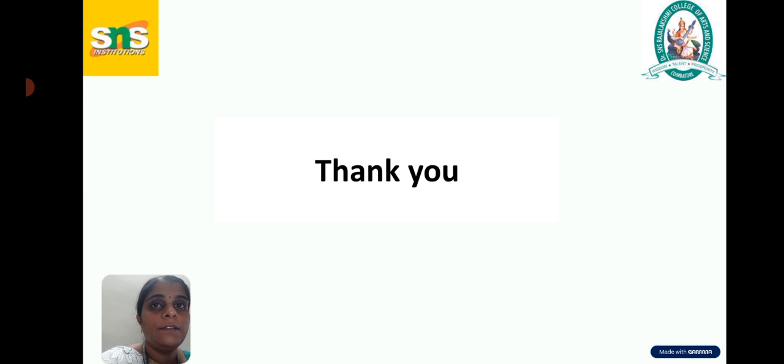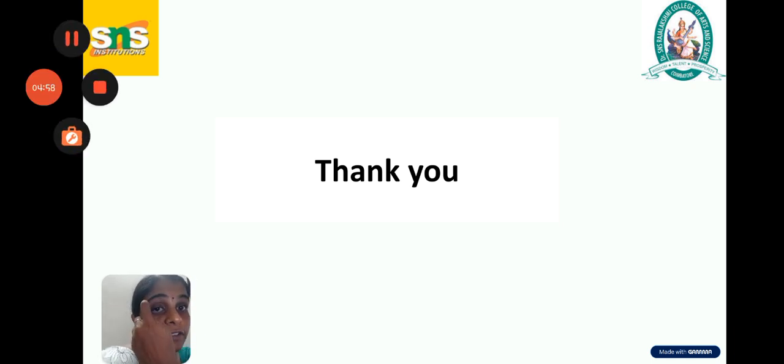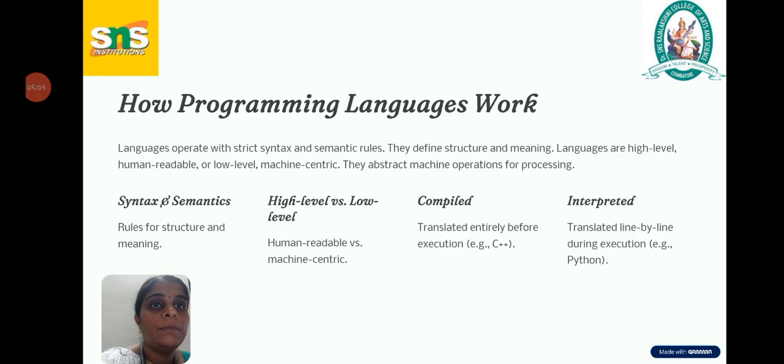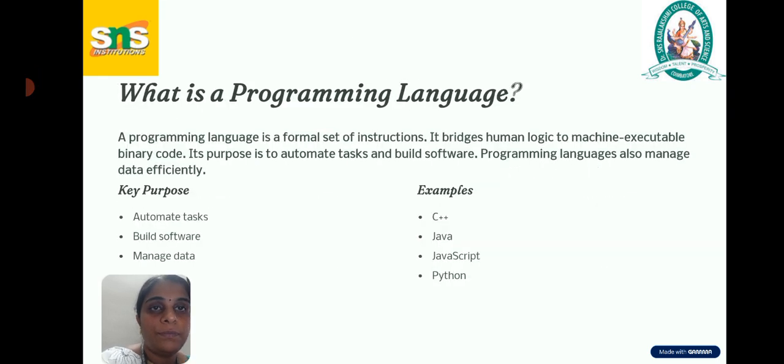So finally, we recall the previous ones. First, what is a programming language? It is a set of instructions. It gives instructions to the machine, performing automatic tasks, building software and managing data. Here I put examples of languages: C++, Java and JavaScript.